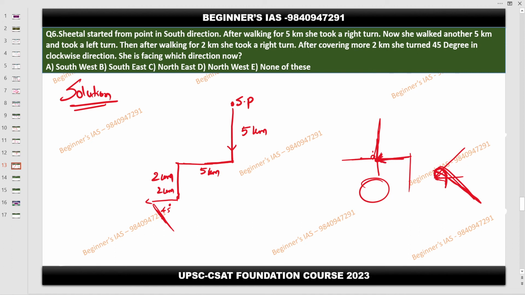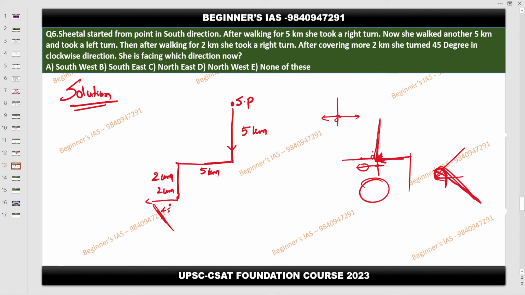Wait, so listen. This is our position according to this one. So here what she is doing now. So this is the 0 degree. Which direction will she be facing, west, no sir? That straight line will be 0 degree. Now from this she's taking clockwise or anti-clockwise, as mentioned here? Clockwise, sir. Clockwise 45 degrees.